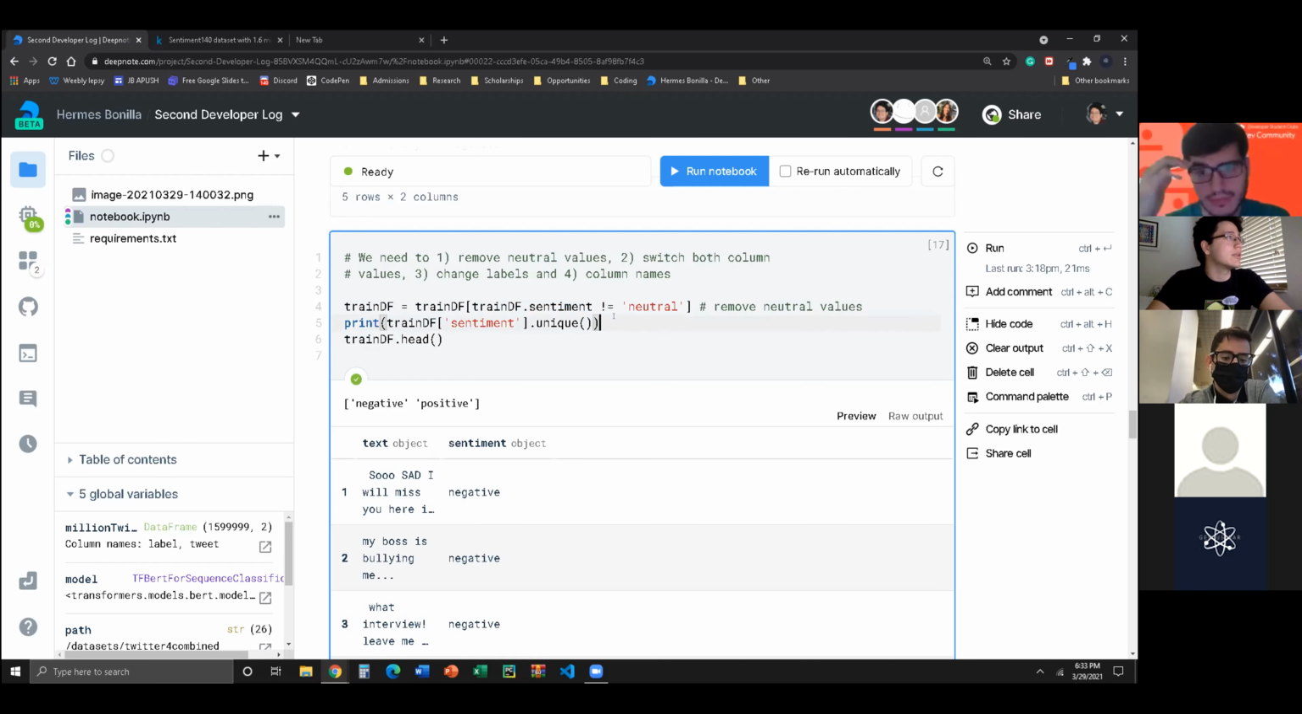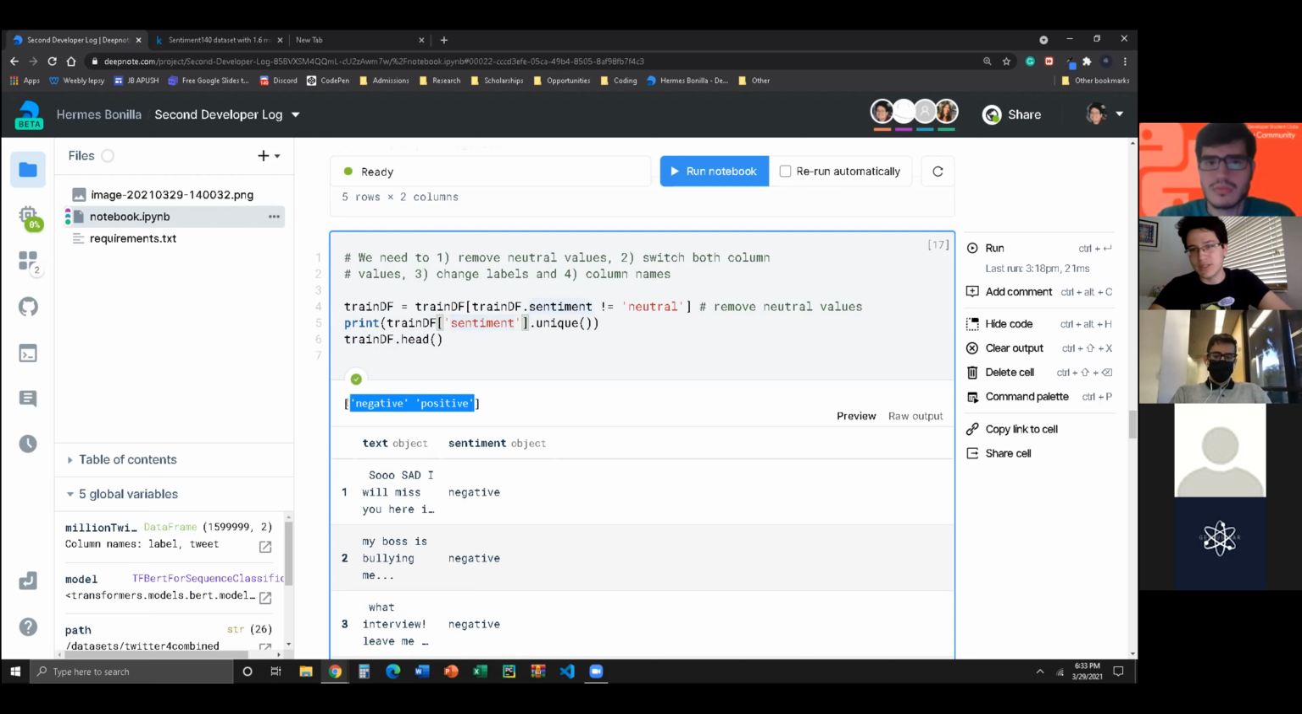Poor neutral. It was a good value, but not to us. And we're printing, again using unique, we're trying to figure out, okay, in the sentiments, what are the unique values? Just to make sure that we got rid of neutral. And we did. I just thought of a pun, like neutralizing neutral. Never mind that. It was awful, but I had to mention it because it would just mess me up.